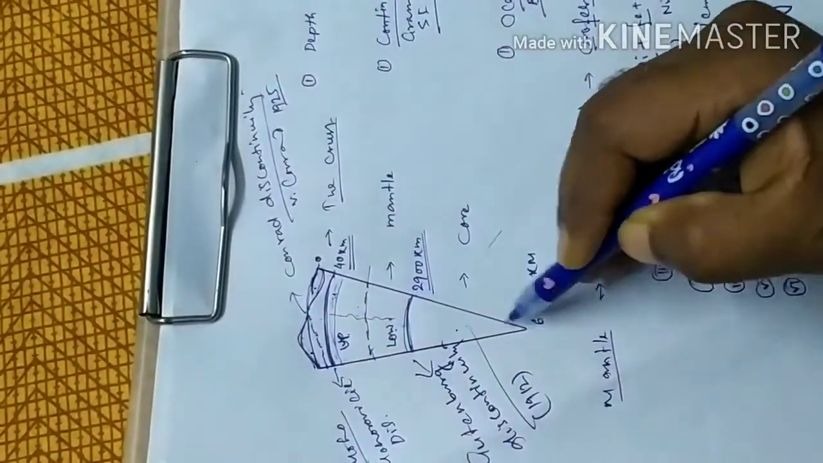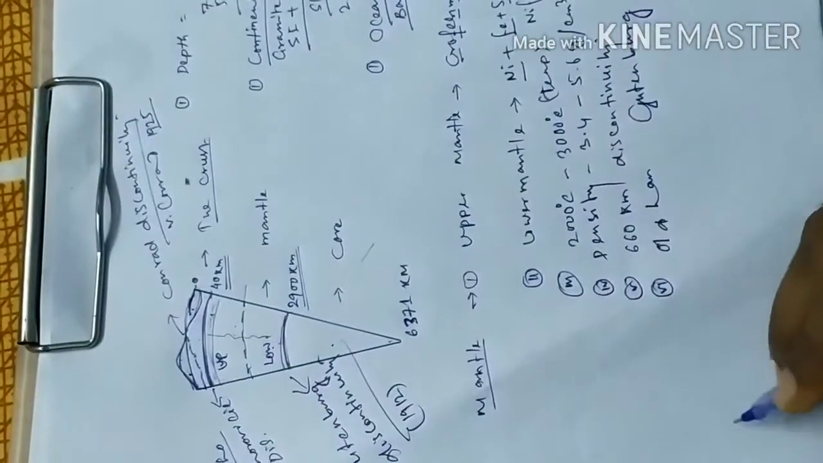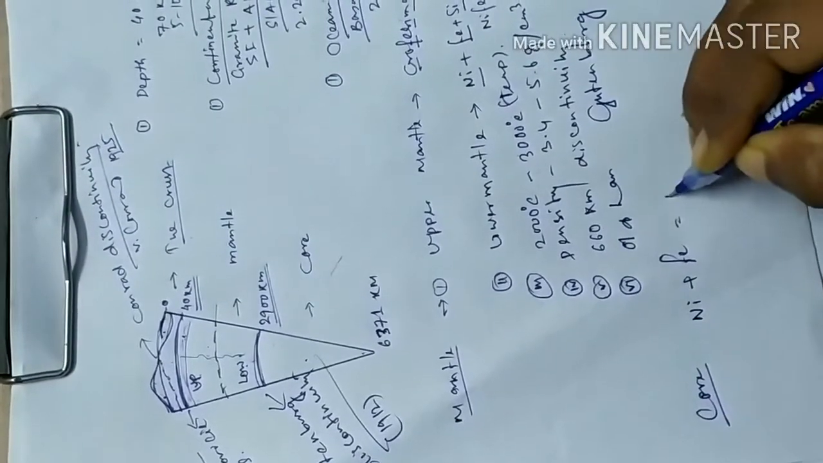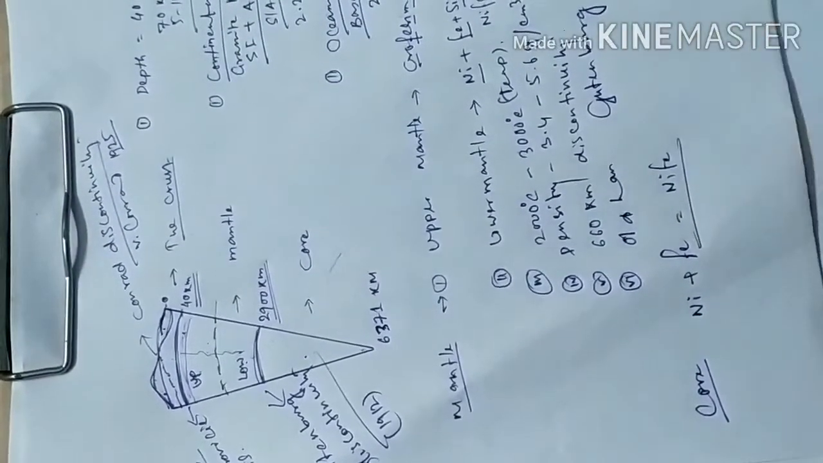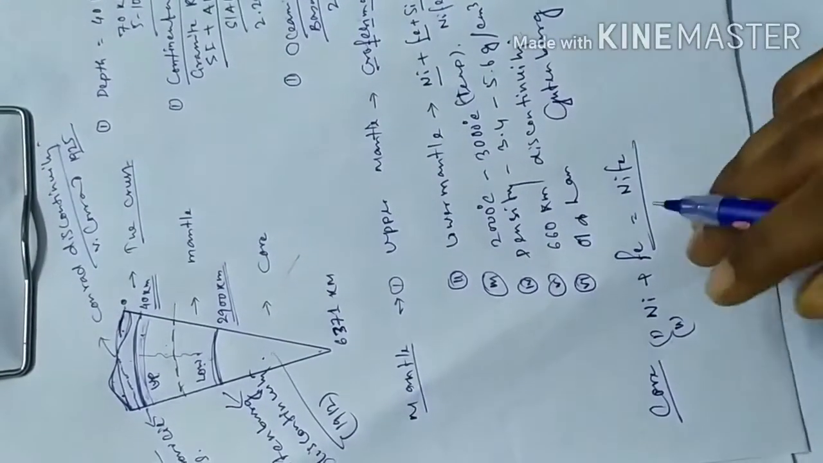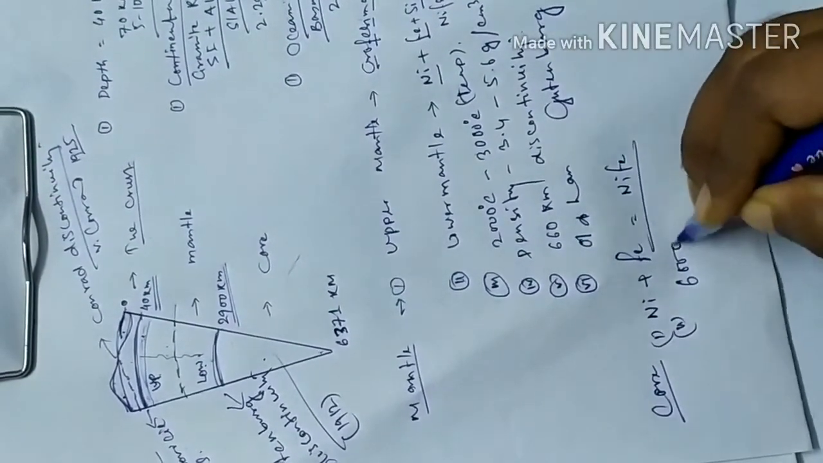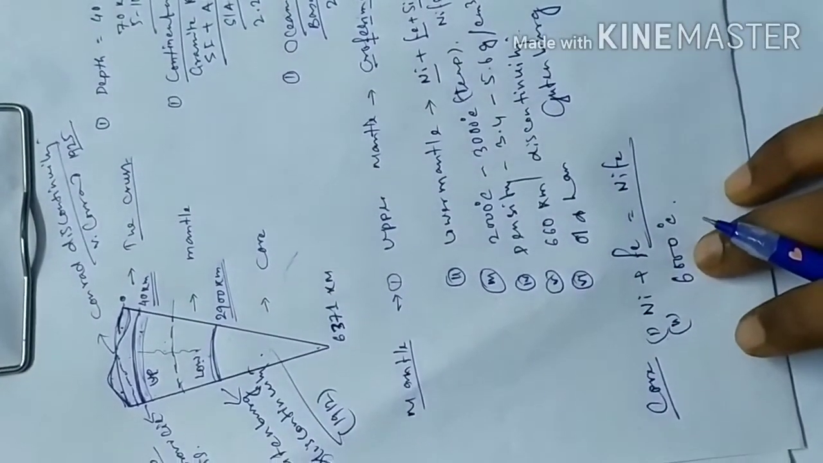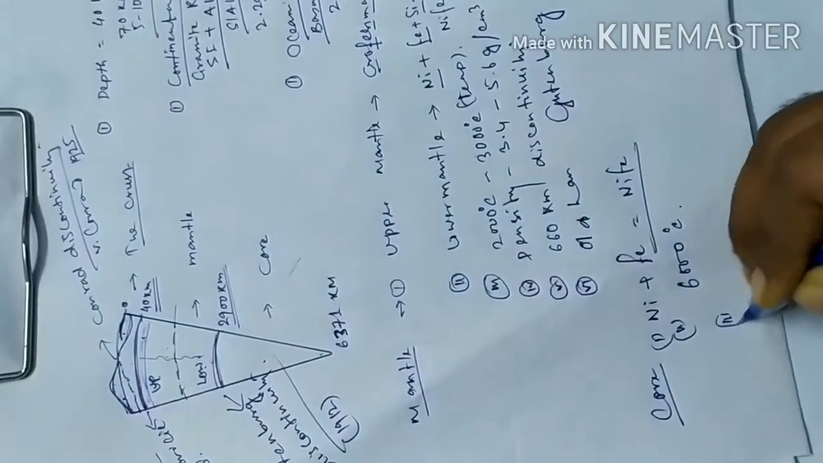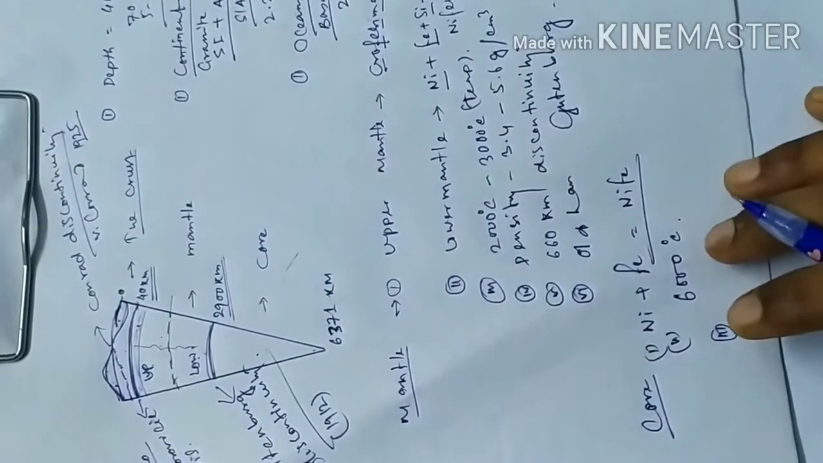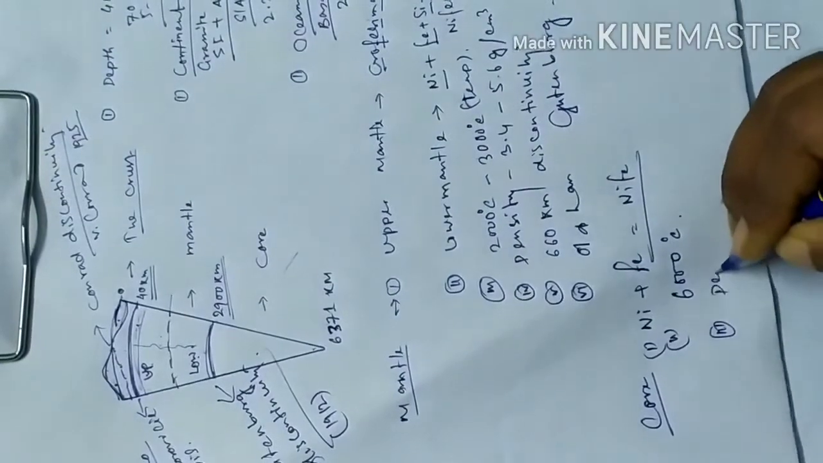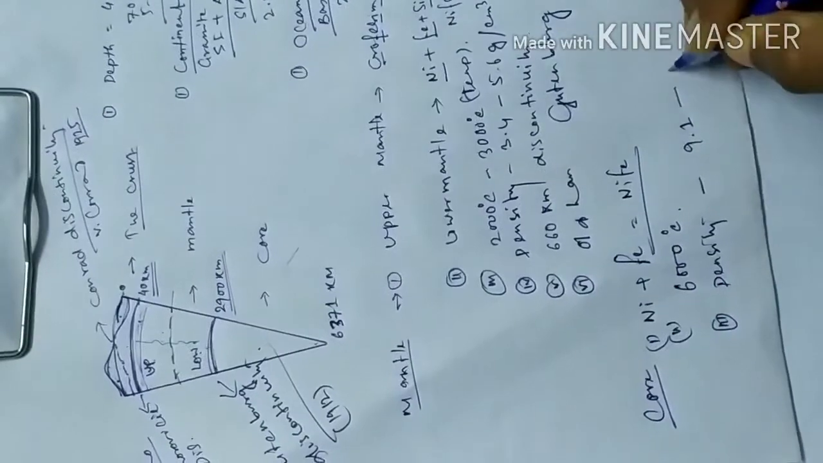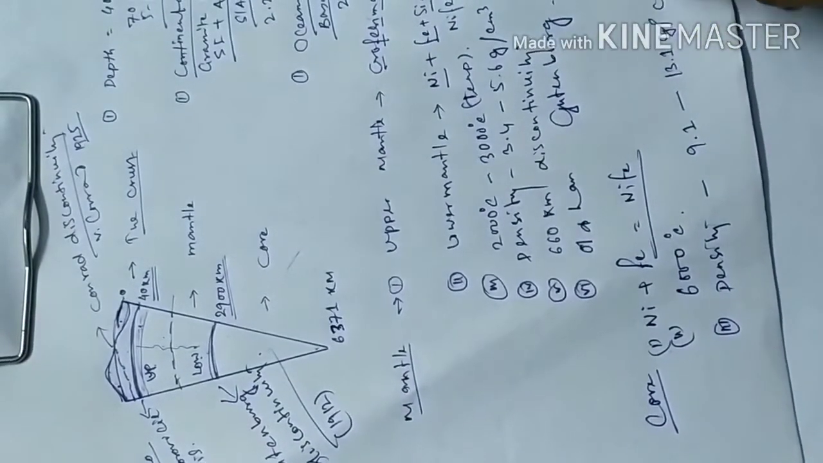Now we discuss the core. Its main components are nickel and ferrous. That's why it is called Nife. The core's temperature is about 6000 degrees centigrade, which is also the temperature of the outer surface of the sun. The density of the core is about 9.1 to 13.1 gram per cubic centimeter, and it is the heaviest part of the Earth's interior.